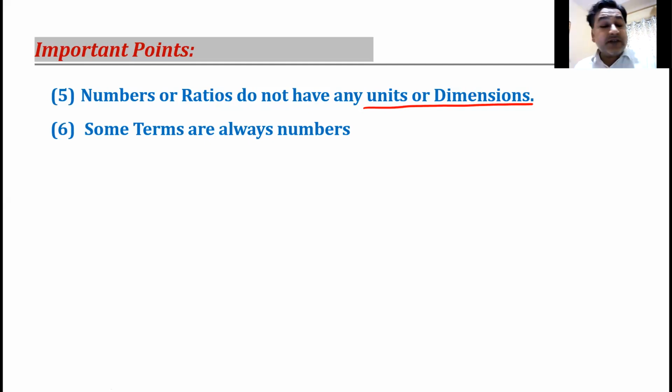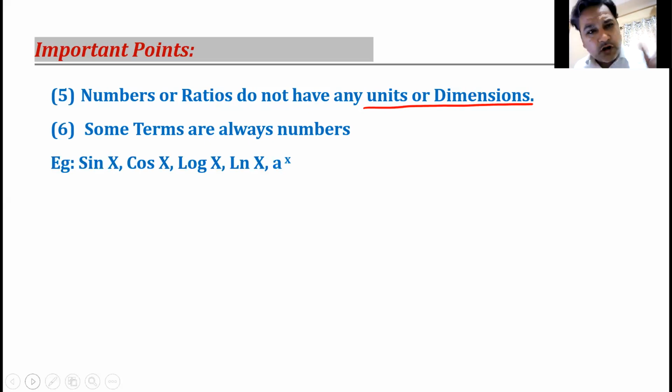Some quantities are always numbers. Sine of x is a number. Cos of x is a number. Log of x is a number. Natural log of x is a number. A to the power x is a number. Tan of x is a number. X is a number also. Some quantities are pure numbers. Am I clear with this concept?